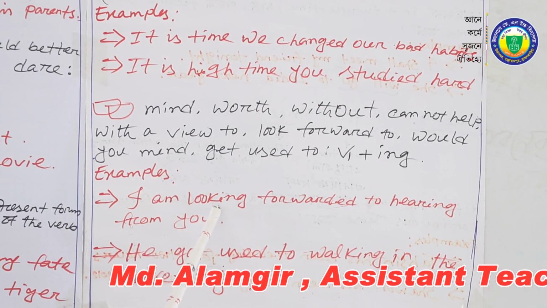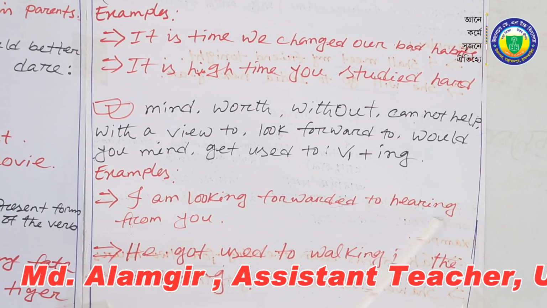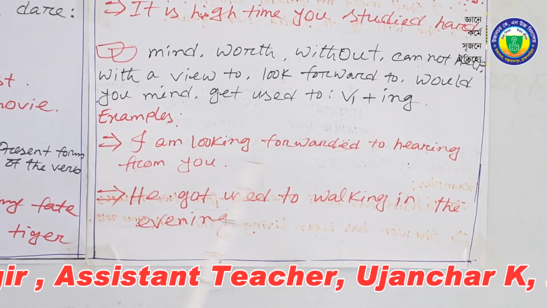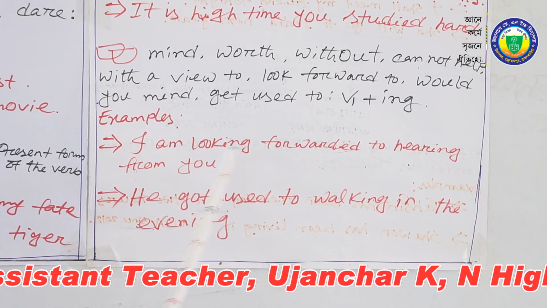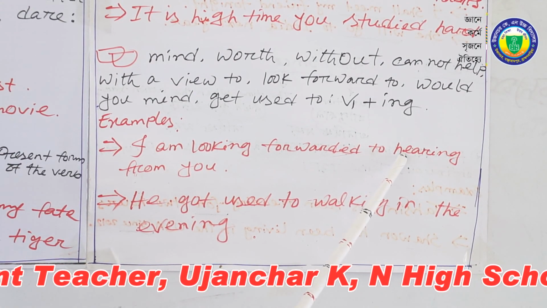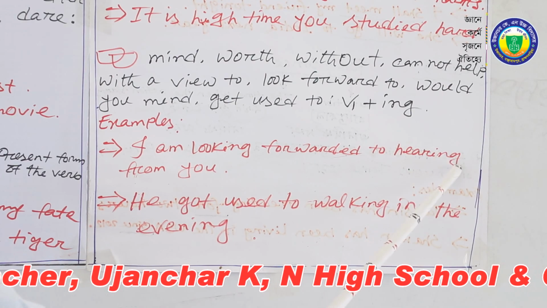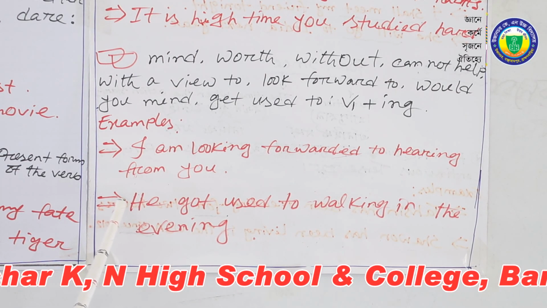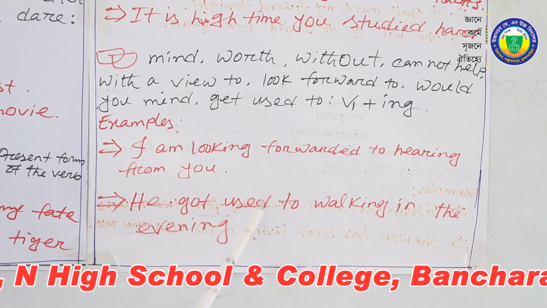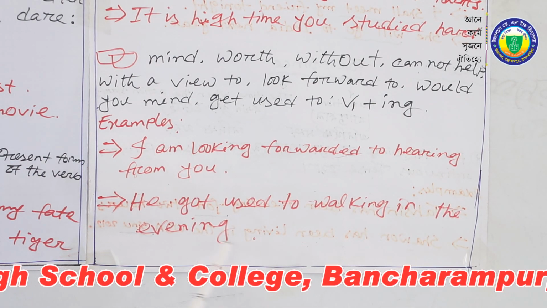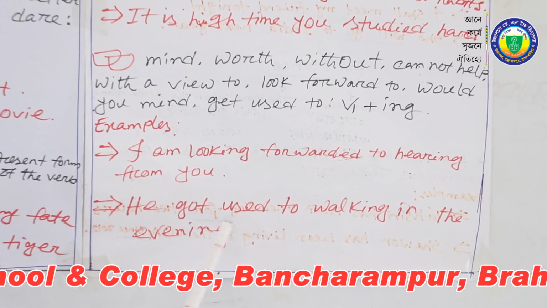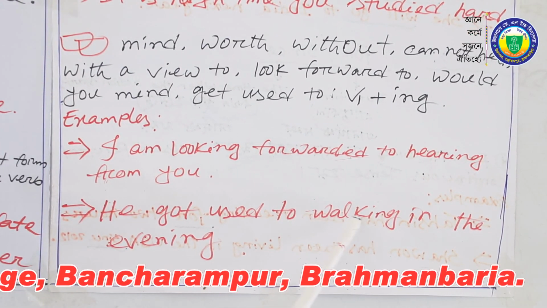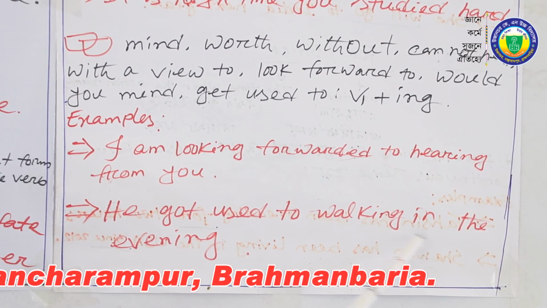I am looking forward to hearing from you. After look forward to, we have to use hear plus ing, hearing. Second one, he got used to walking in the evening. Here, get used to, verb plus ing, walking.